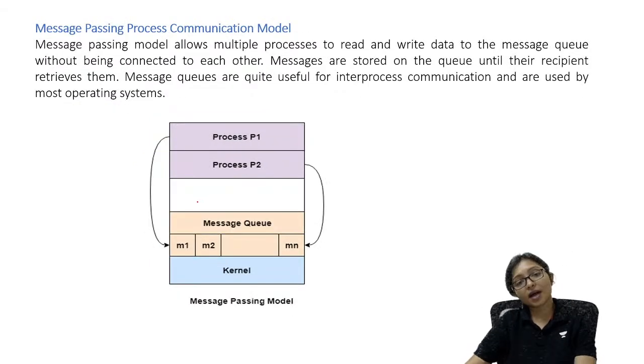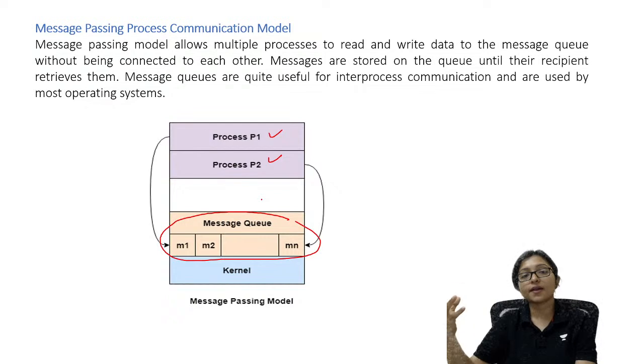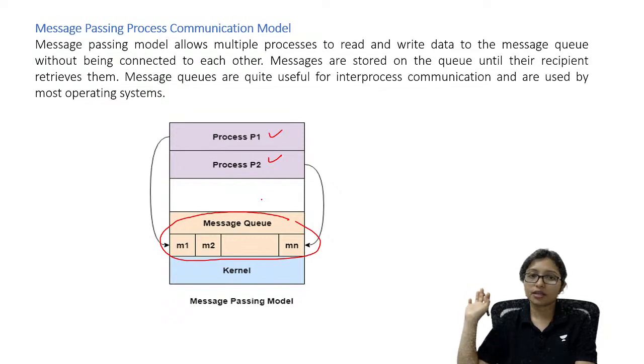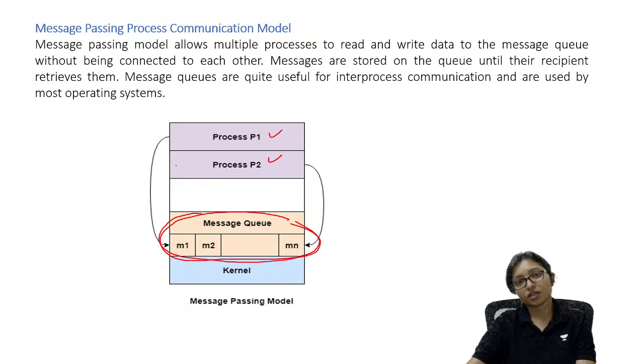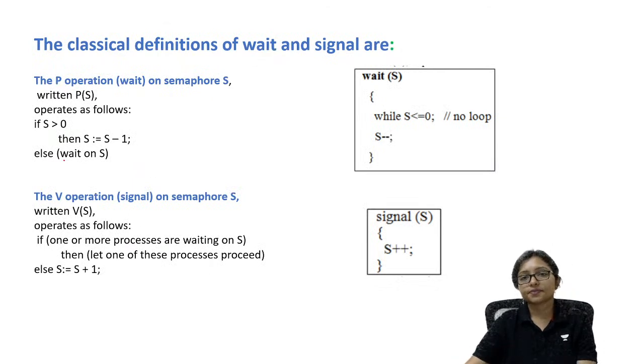Next one is message passing. Message passing means they are executing separately, but if I want to give a message to anyone, I will write it on the message board. It is just like a notice board or message board. Whatever message I write there, anyone can read it. Whatever message P2 wants to send, they also write it. It is a common message queue where both can send messages. This is called the message passing process. They are using the same message queue. Clear?